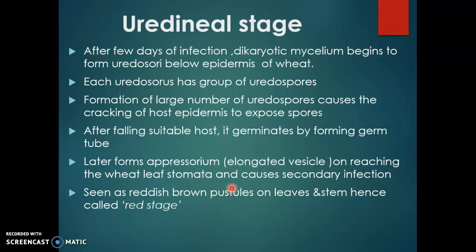Coming to the uredinial stage, a few days after infection, the dikaryotic mycelium begins to form urediospores below the epidermis of wheat. Each uredosorus has a group of urediospores. Formation of a large number of urediospores causes cracking of the epidermis of the host plant, exposing the spores. After falling on a suitable host plant, it germinates by forming a germ tube, that is, on the wheat plant itself. Later it forms an appressorium on reaching the wheat leaf stomata and causes secondary infection. It is seen as reddish brown pustules on leaves and stem, hence called the red stage.